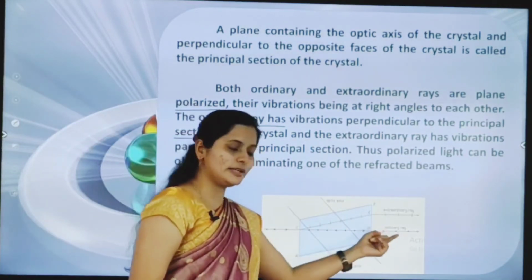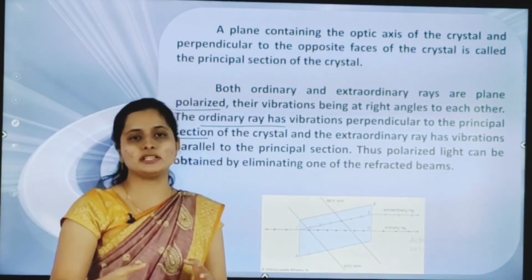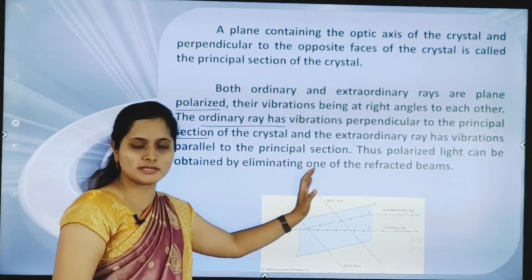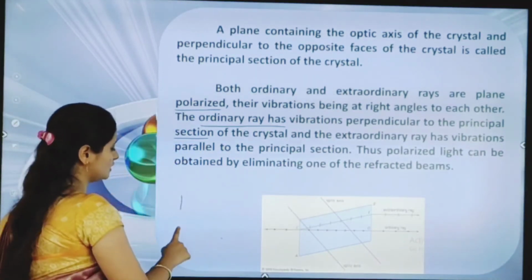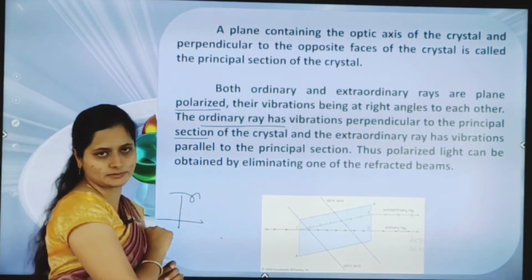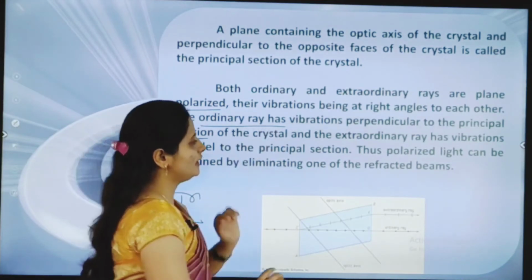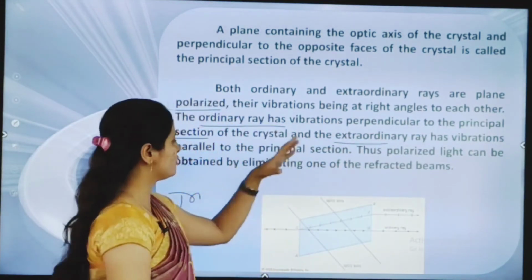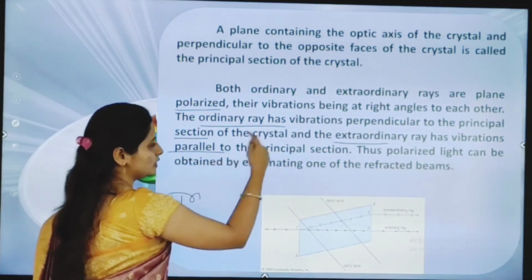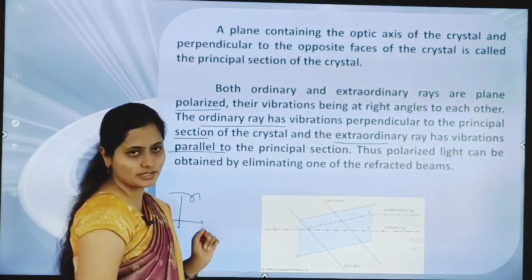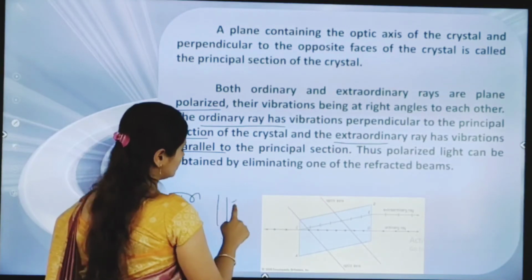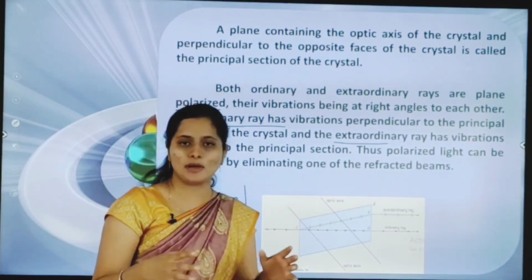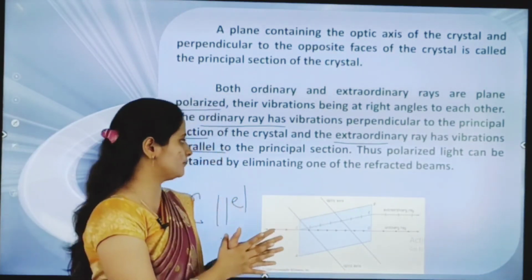And the extraordinary ray has vibration parallel to the principal section.